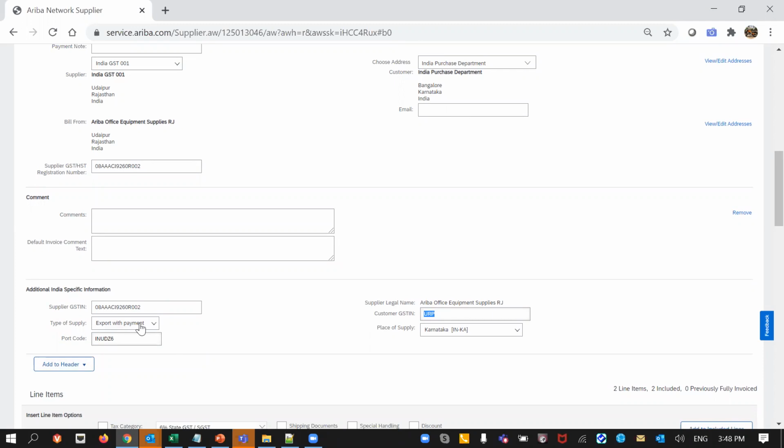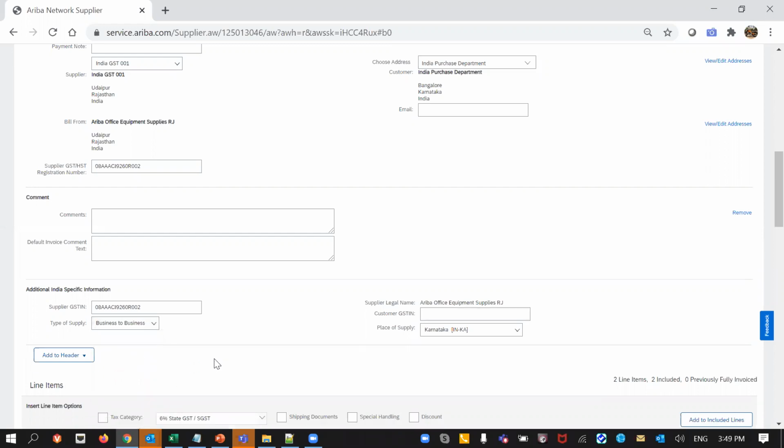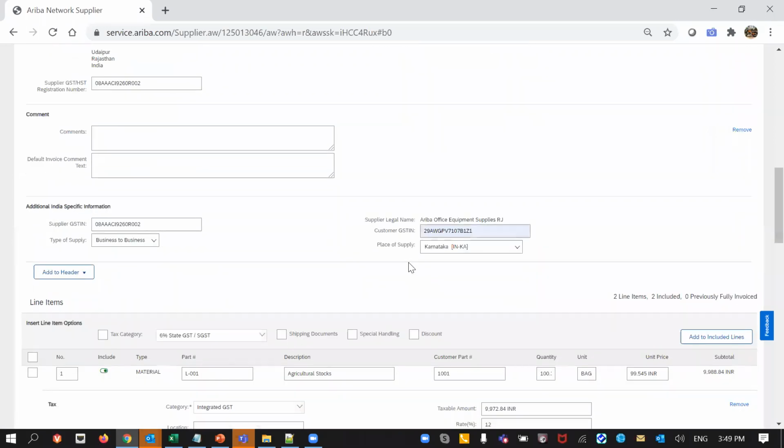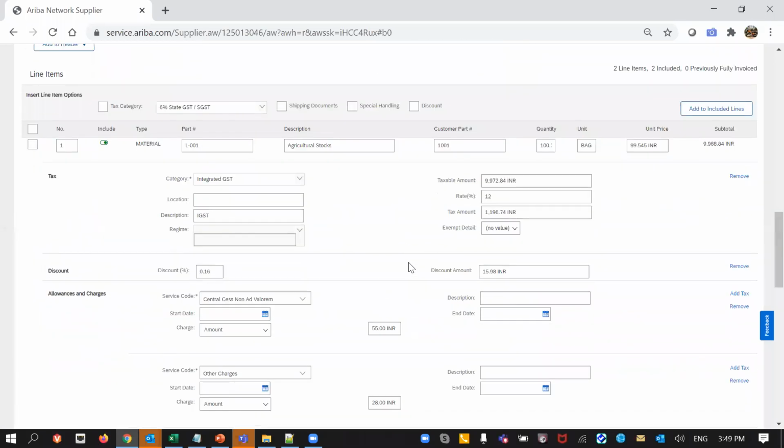Similarly, since it is identified as an export type of scenario, a port code is required. The list of port codes is also updated by the tax authorities in their portal, and they keep updating it as and when there are new updates. So let me go back to the basic business to business scenario with interstate supplies, and I'm going to submit this invoice.